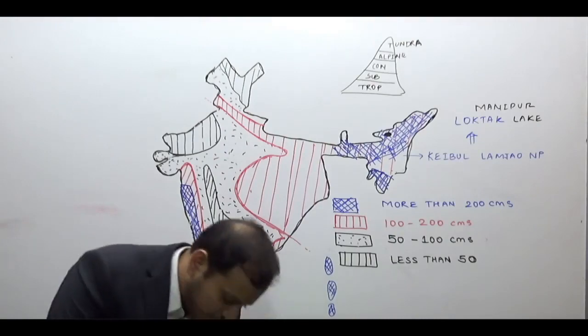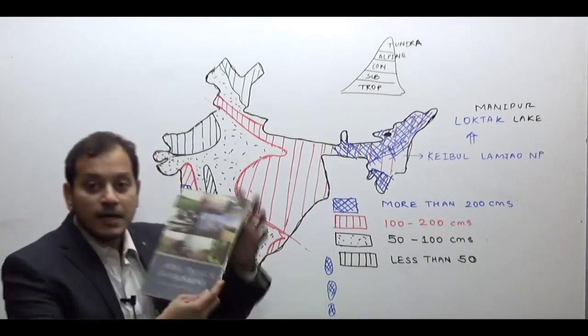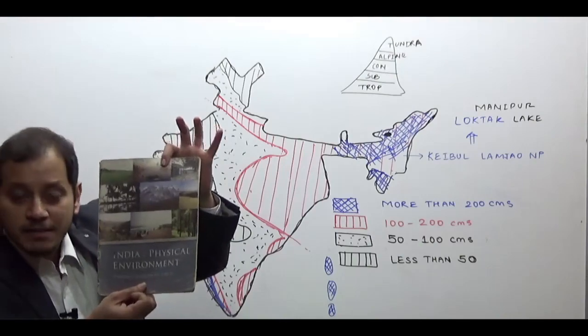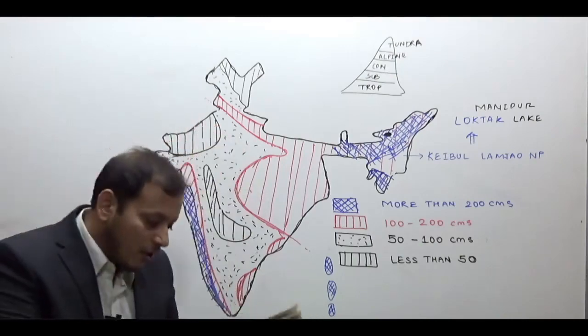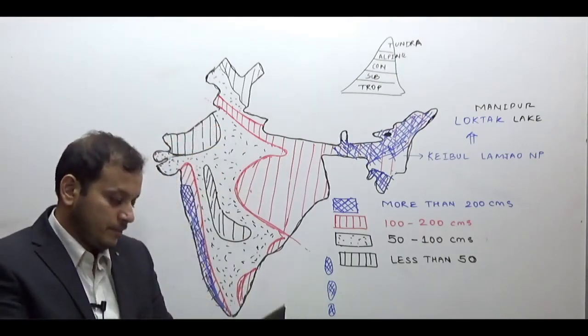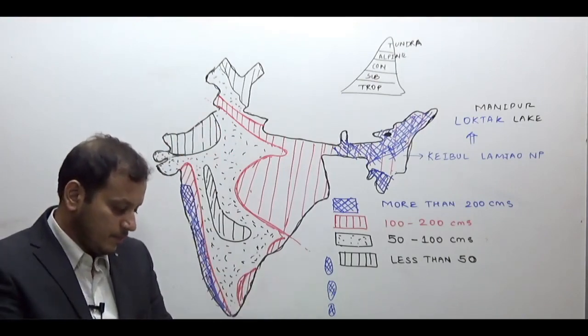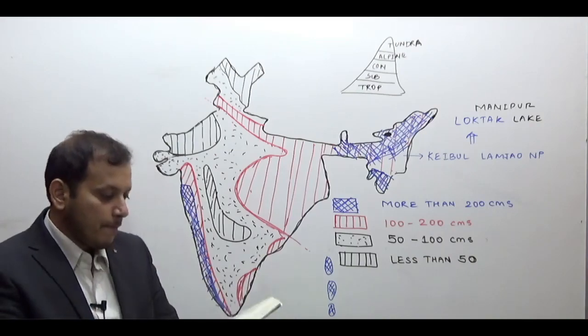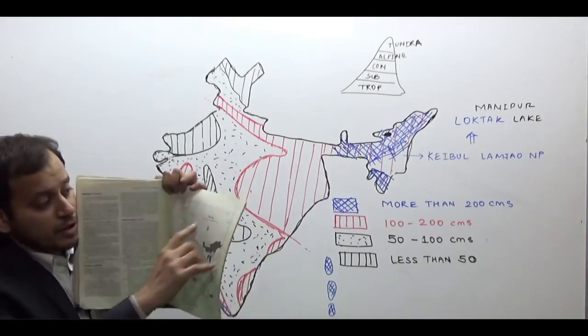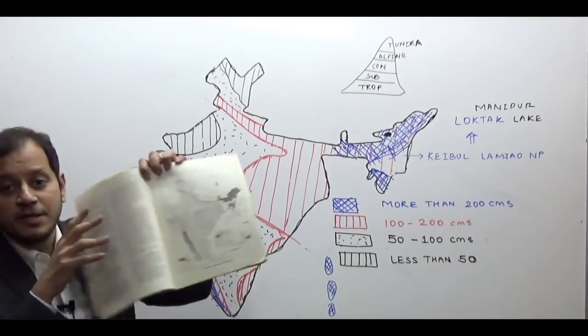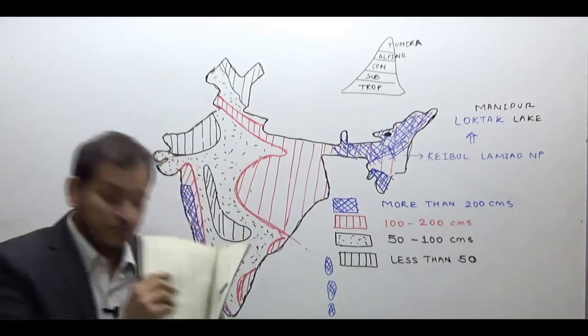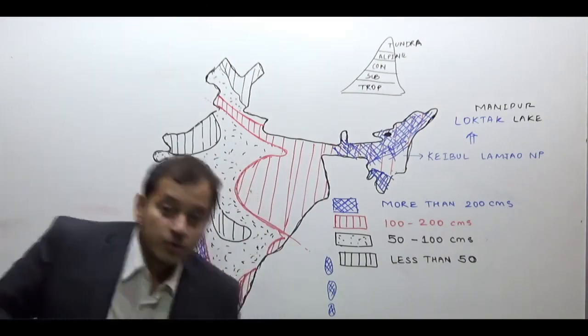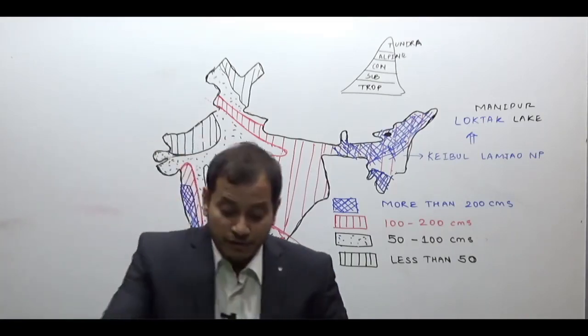It is from India Physical Environment NCERT on page number 51. What you have to see? The figure of annual rainfall of India, page number 51.